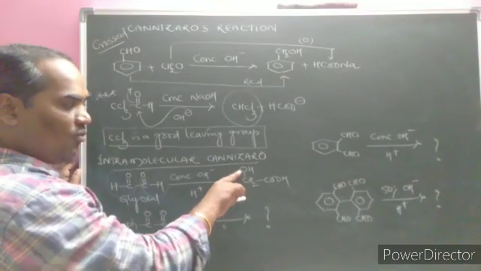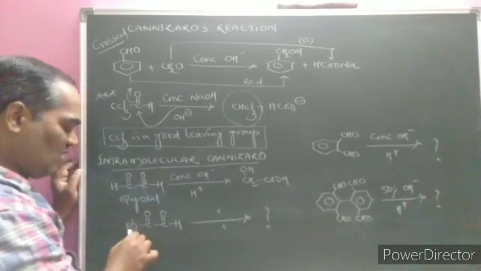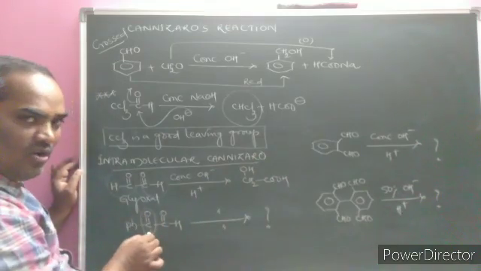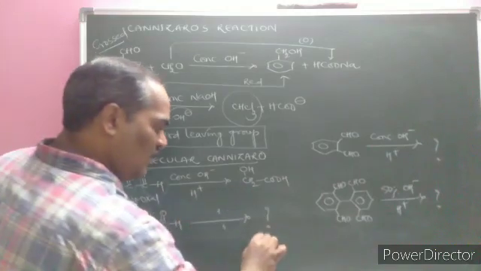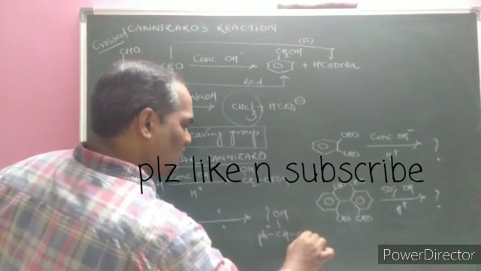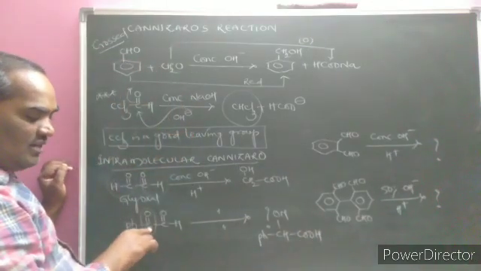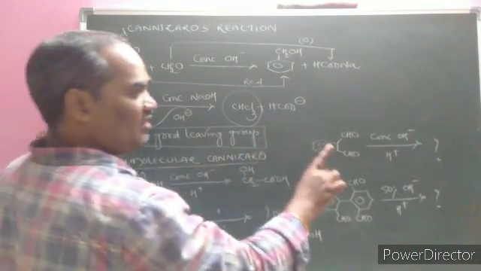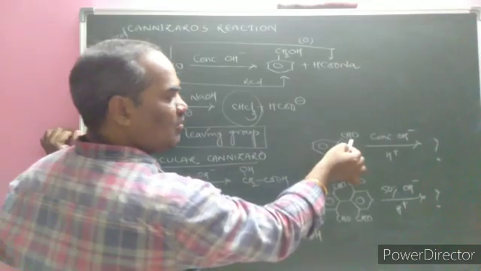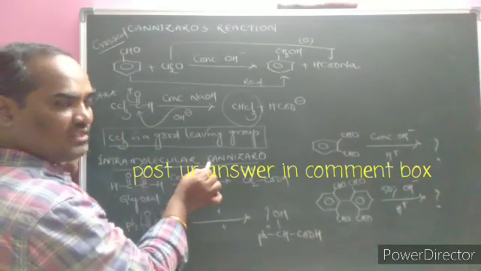This one, the OH group, is reduced, and the end one is oxidized. Keeping the same in mind, here the C double bond will become reduced, giving CH, OH, and the next one COOH. The phenyl group's next carbon atom gets reduced easily. Keeping that in mind, here also the Cannizzaro reaction takes place within the molecule, hence it is called an intramolecular Cannizzaro reaction.